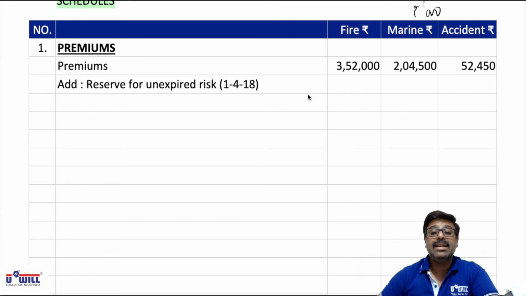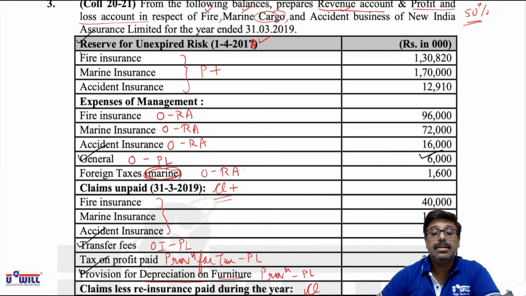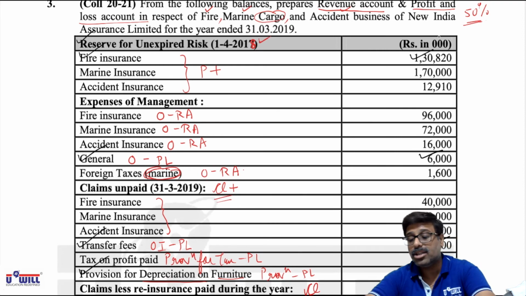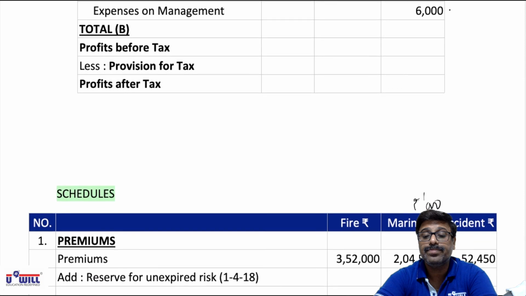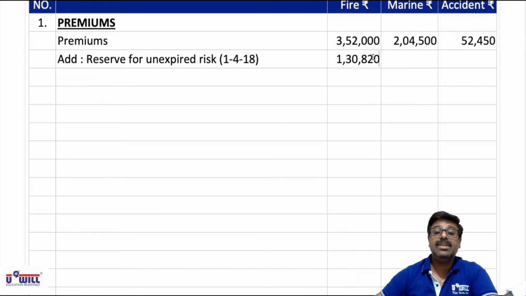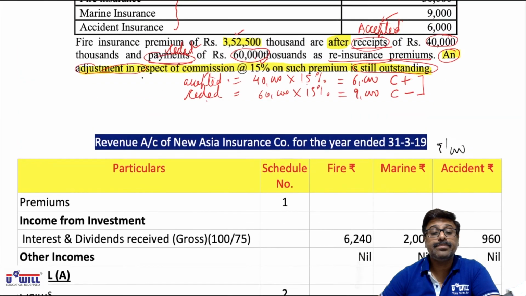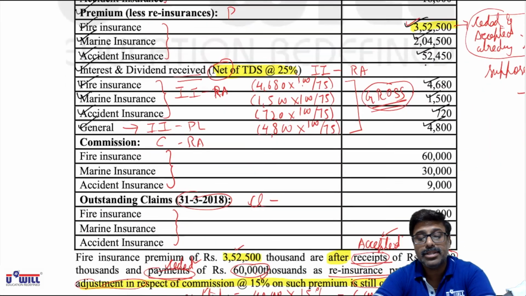Now what amounts are there? For fire it is 130820. All of it around 130820. Then after that for Marine it is 1,70,000. So all of it around Marine 1,70,000.